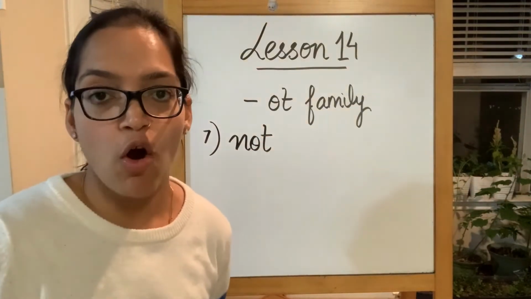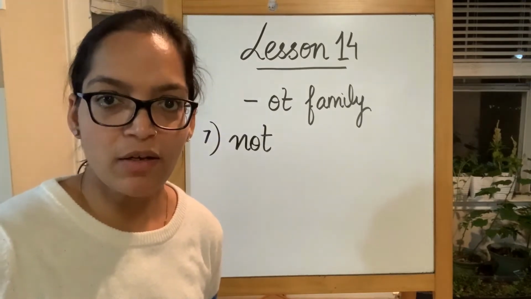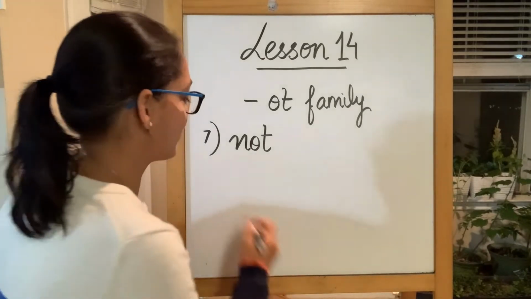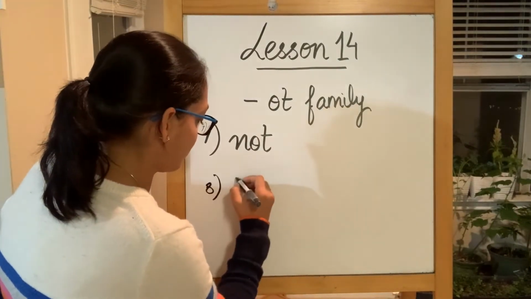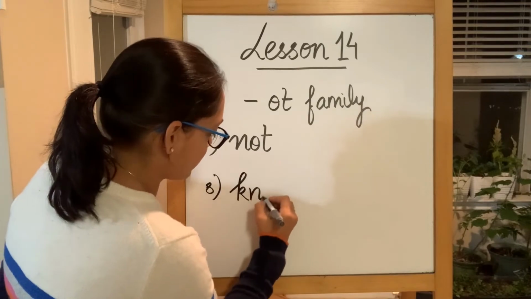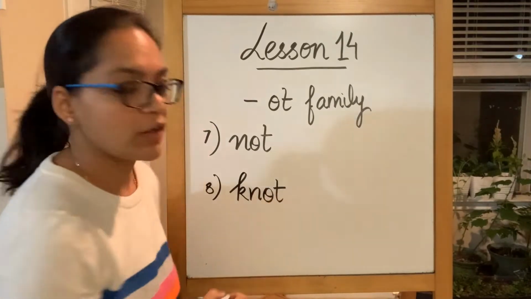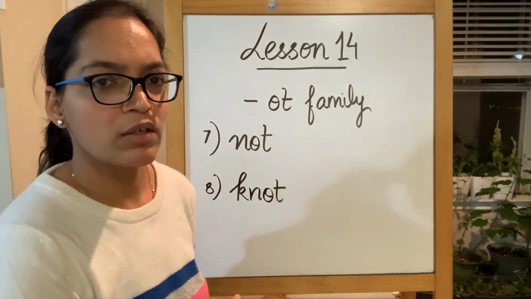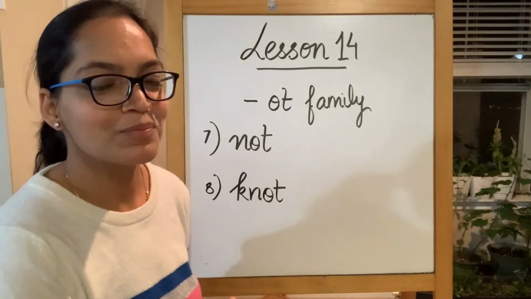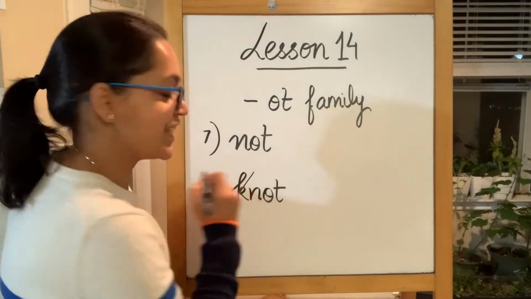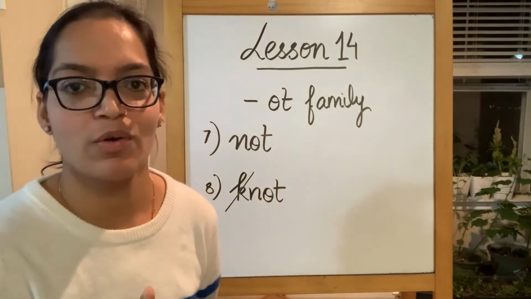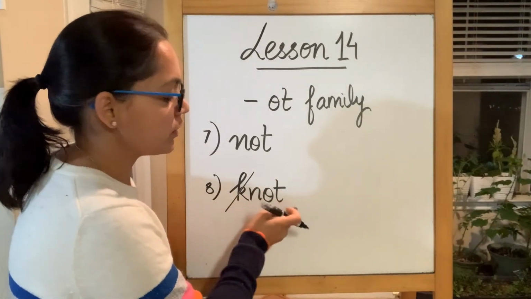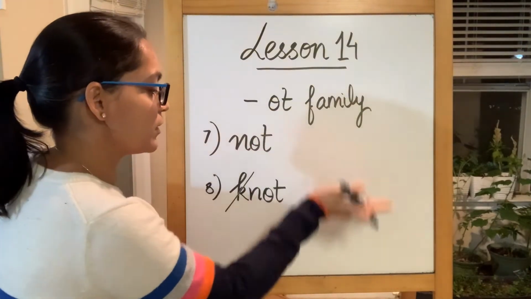Next one is not. N sound produced by alphabet N, O sound produced by short vowel O, and ending with a T. Do you know what this is? Knot. K is silent. That means no sound of K, and then it will sound afterwards, not. This is also not, and this is also not.